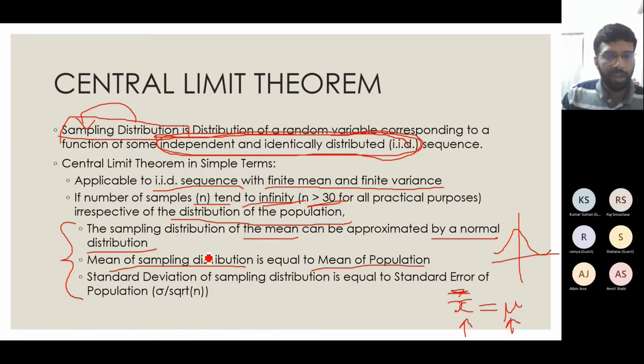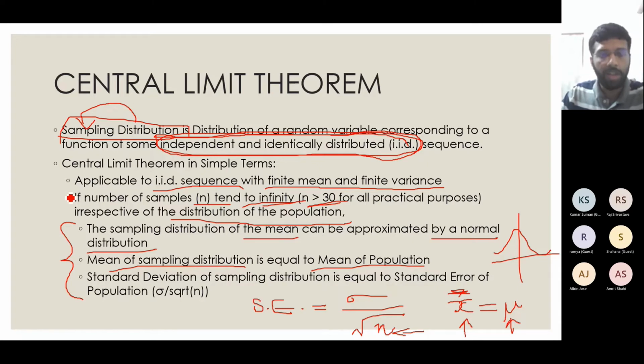Similarly, the standard deviation of the sampling distribution will be equal to what is called the standard error, SE, which, with the population standard deviation as sigma, will be equal to sigma by root n, where n is the number of samples. These 3 points are the outcome from the central limit theorem that we can make use of in our further discussions.